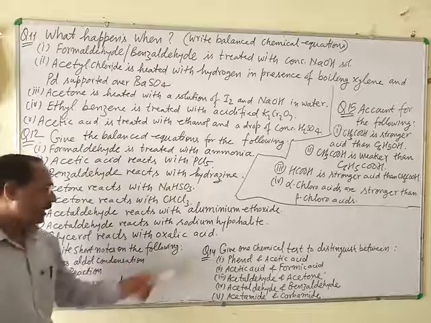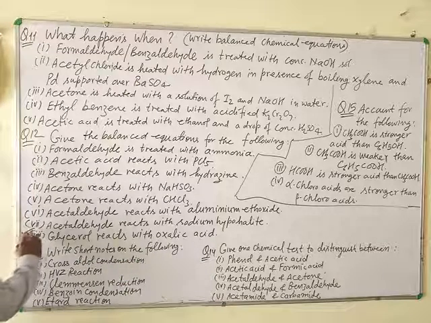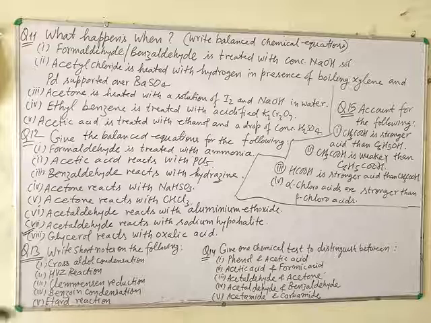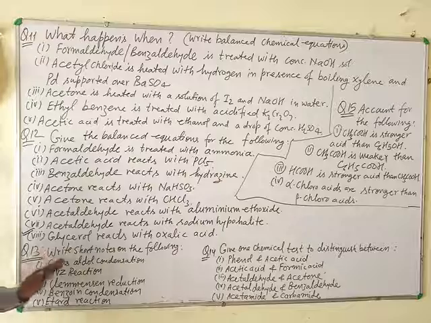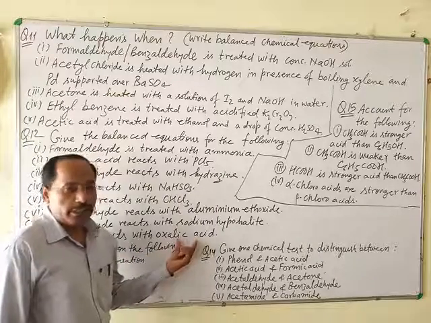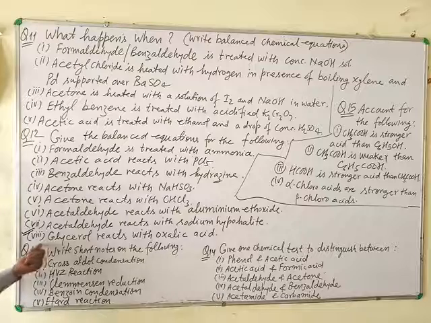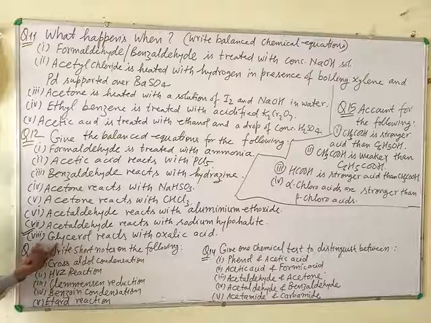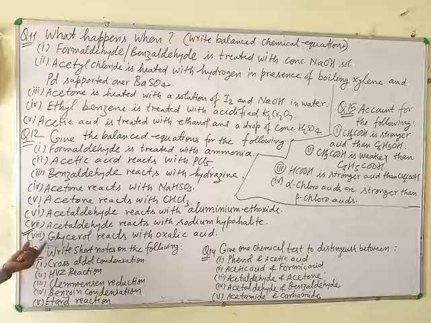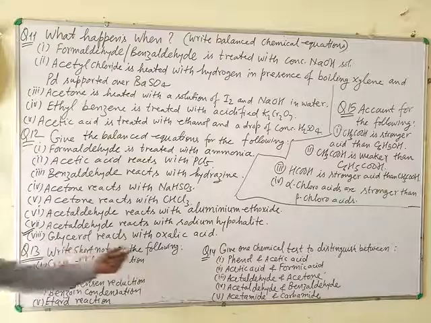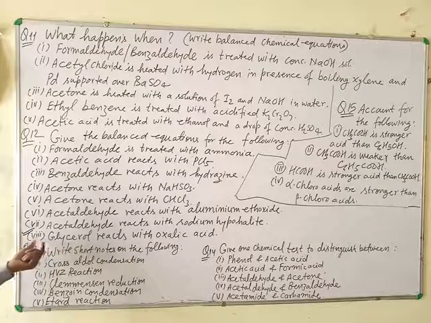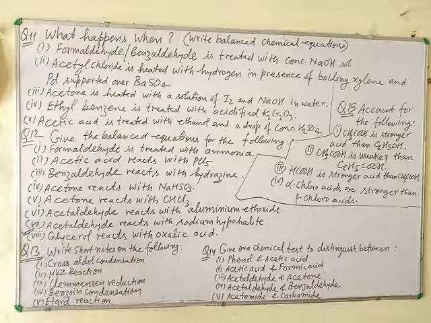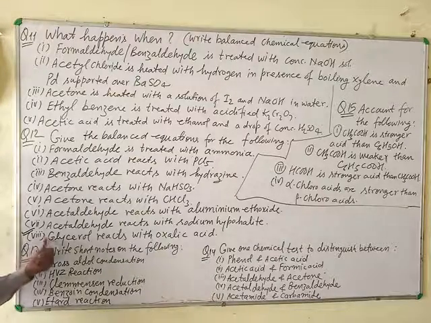Glycerol reacts with oxalic acid. This is a different type of chemical reaction shown by acid derivatives. Dicarboxylic acids are not included in the ISC syllabus, that's why this reaction is not described. But you have to write the answer with the help of acid derivatives. It means a reaction of glycerol with oxalic acid. In the topic of oxalic acid, this reaction is found, and this is a method of preparation of formic acid. That's why this is a very important reaction.